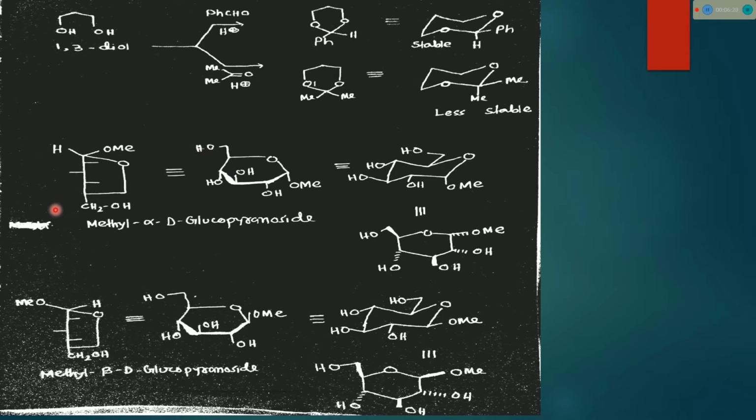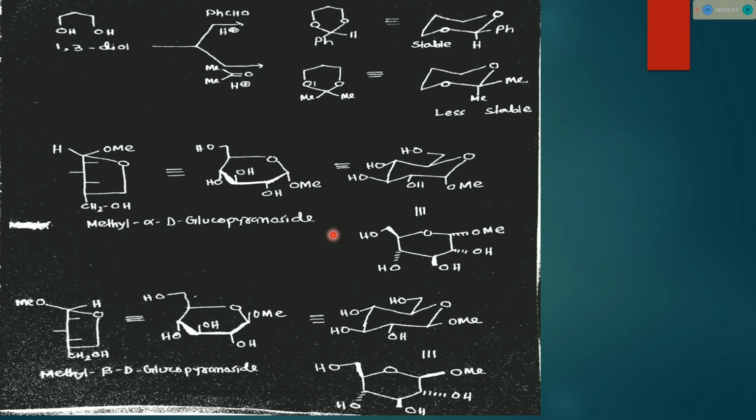So we can draw alpha-D-glucopyranoside like that, and in chair form of the six-membered ring like that, and also as a normal six-membered ring like that. This OMe group is below.